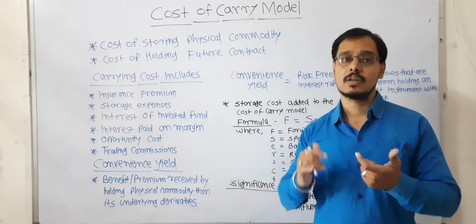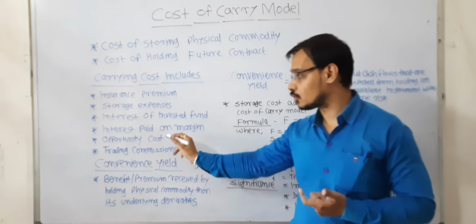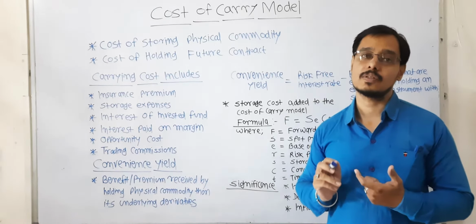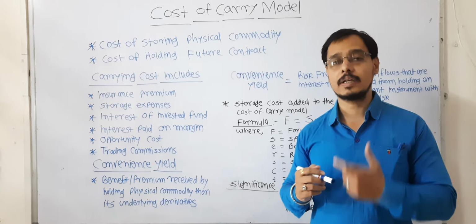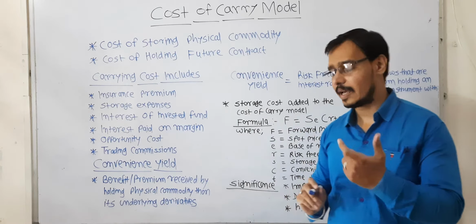That cost which is lost is called the opportunity cost, because you have missed the opportunity of investing into the cotton and you invested your amount into the soybean. It will also get considered in the carrying cost.